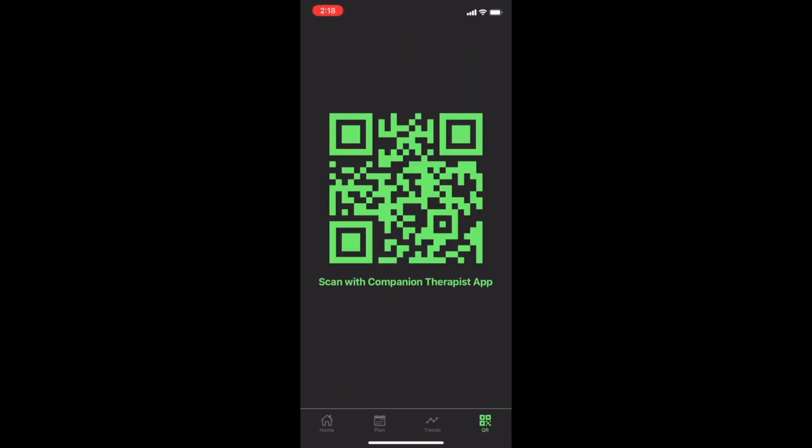Lastly, we have the QR tab. The user's food therapist can scan this QR, and on their own personal version of the app, they have the ability to see the patient's progression.